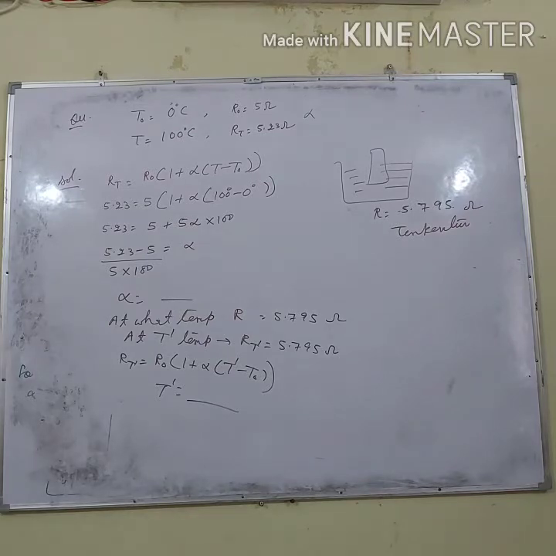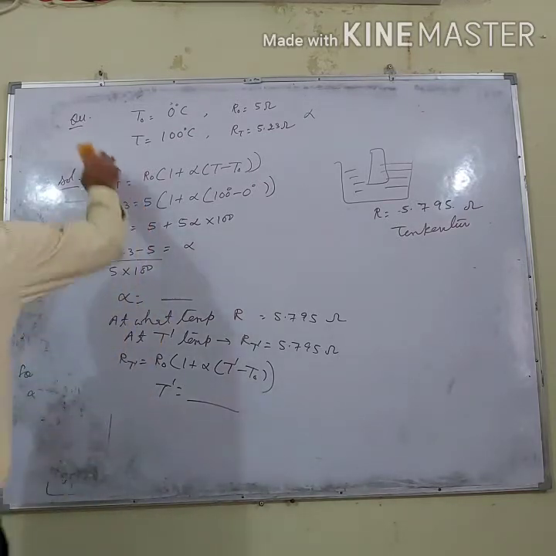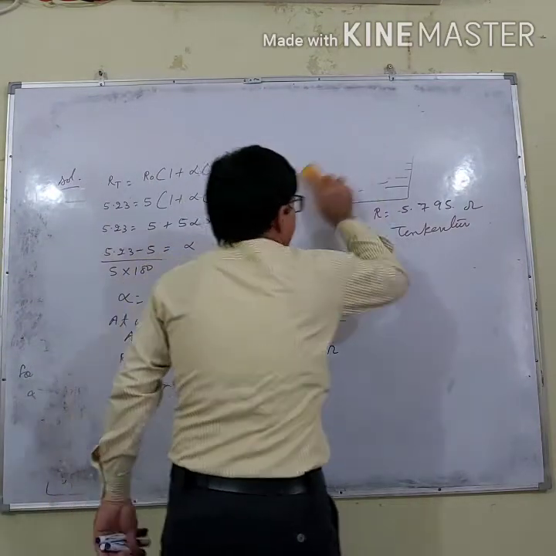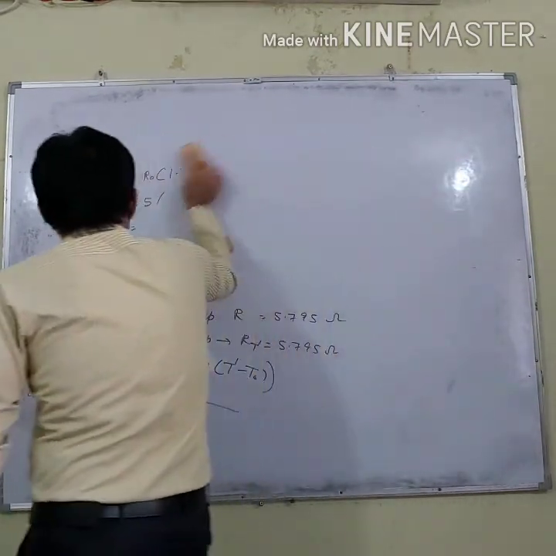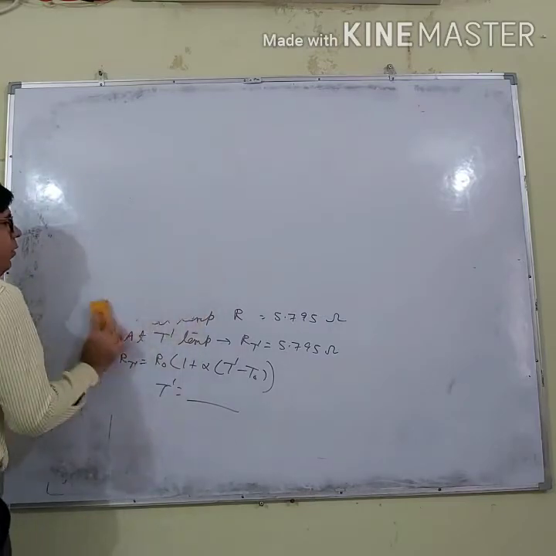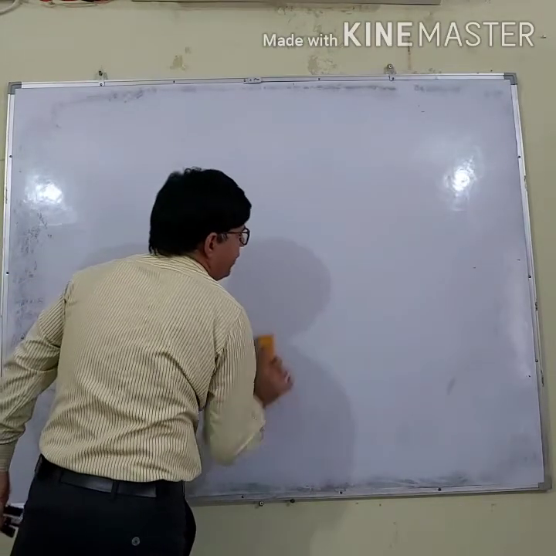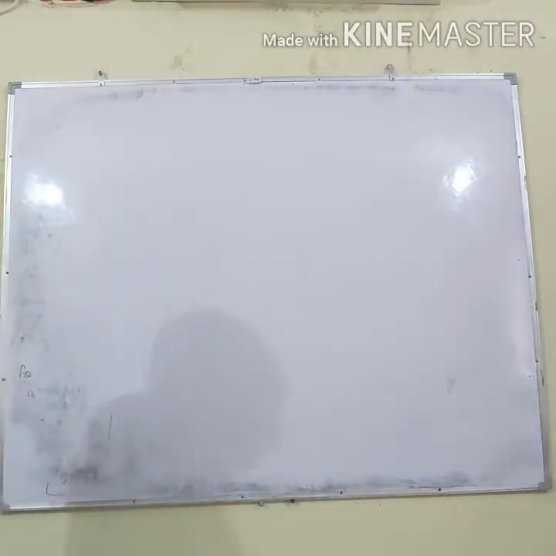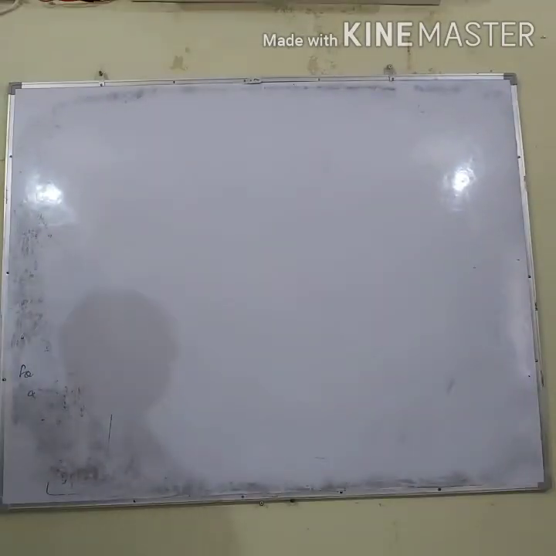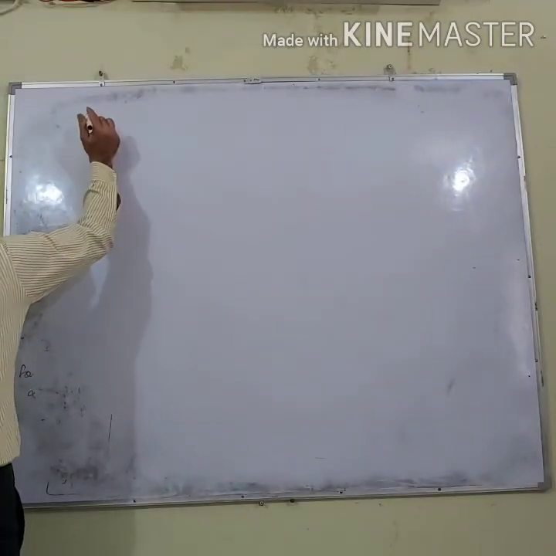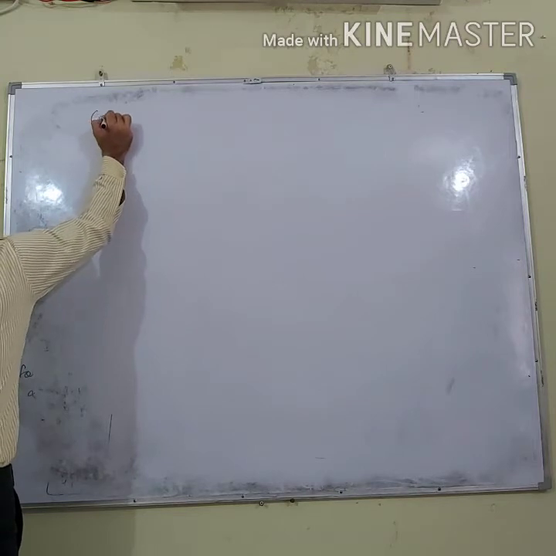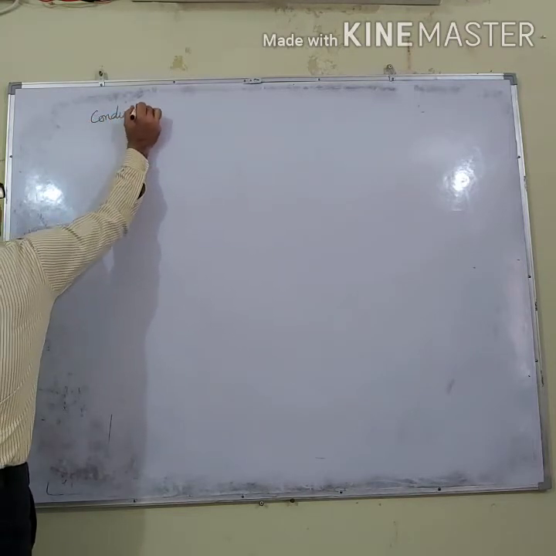Now there is a very simple relation. Let's do that: the relation between current density and sigma. Before that, let me define two terms. One is conductance.